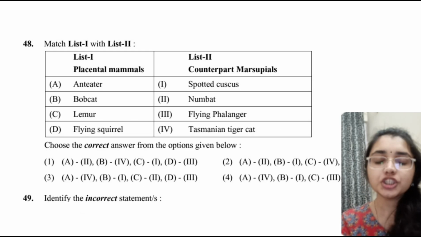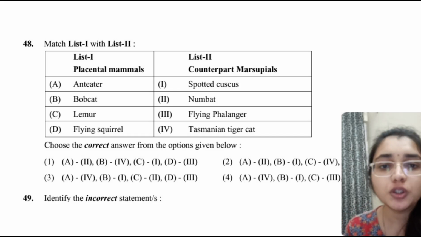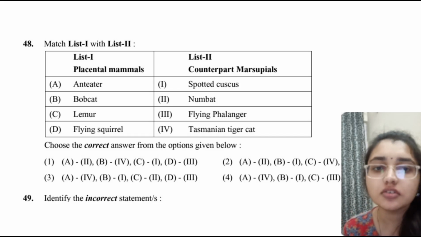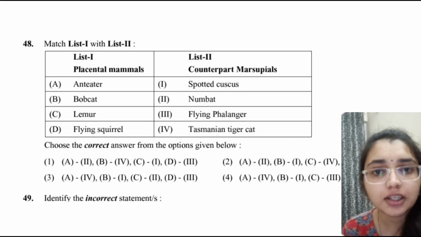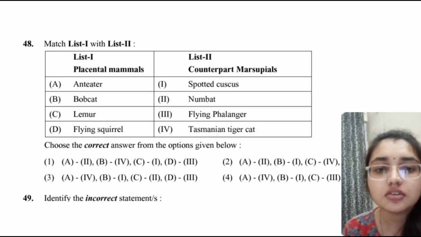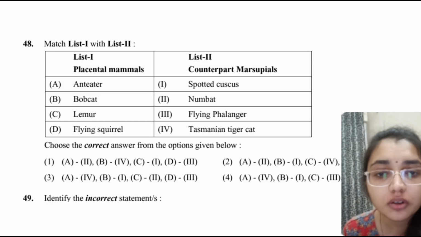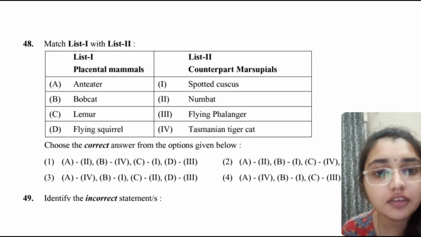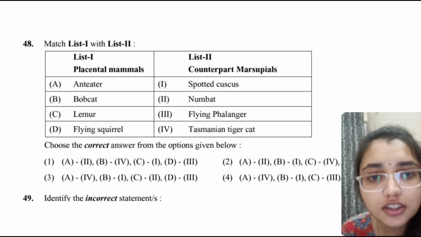So this question is for the convergent evolution with the placental mammals versus the marsupial counterparts. We have to just match the pairs. So first, we know that the carnivorous bobcat is pairing with the Tasmanian tiger cat. Now let's see which option shows B is 4. So we can see here B is 4.